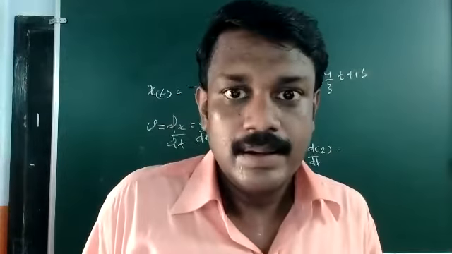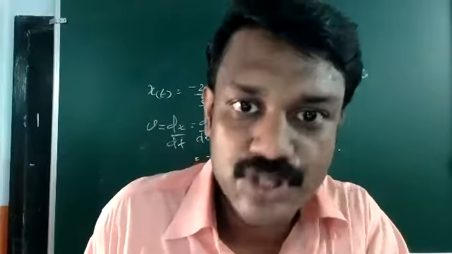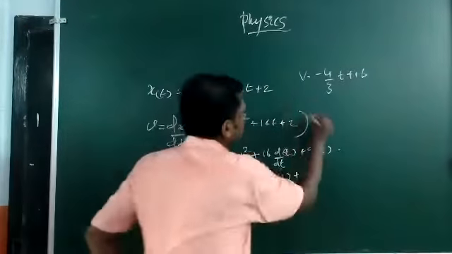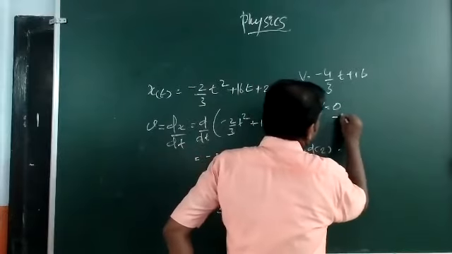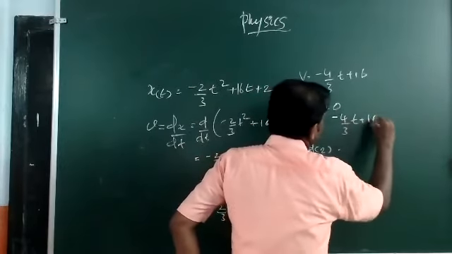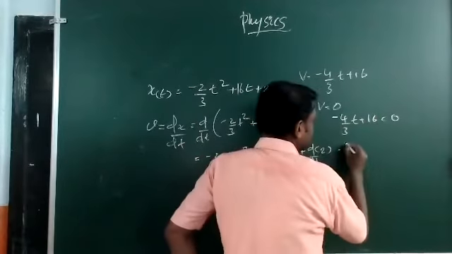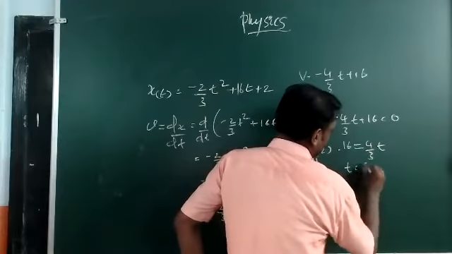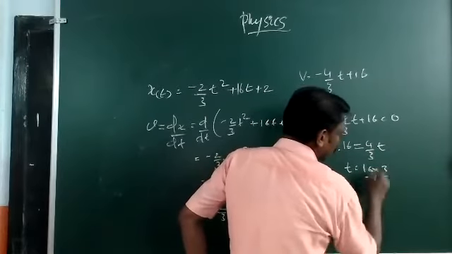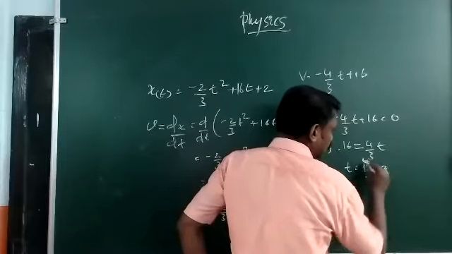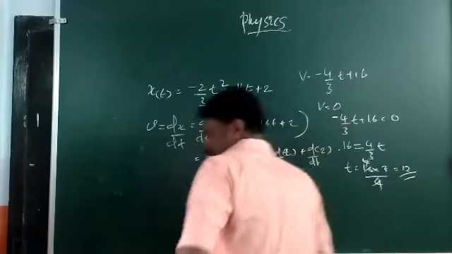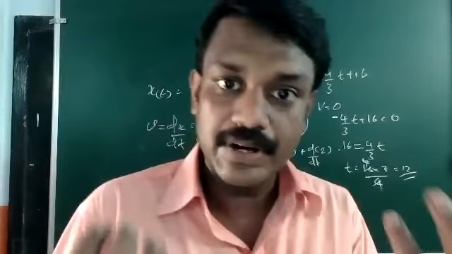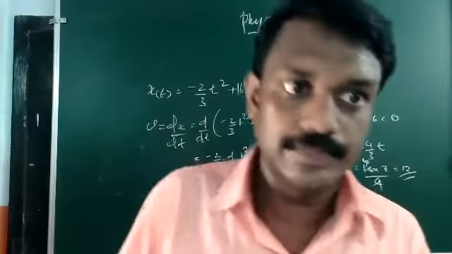When the particle comes to rest, this velocity will become 0. So when velocity equals 0, minus 4 by 3 t plus 16 equals 0. That is, 16 is equal to 4 by 3 t, or t is equal to 16 into 3 by 4. That means t equals 12. That means after 12 seconds, that particle comes to 0.